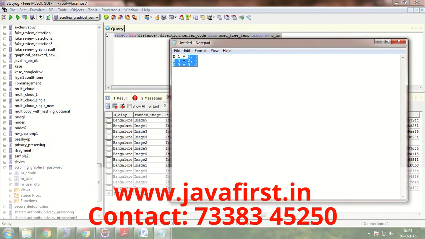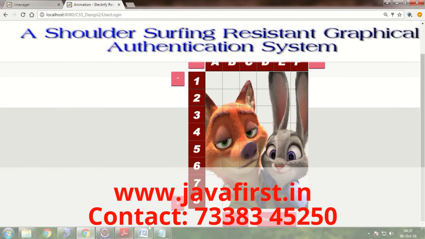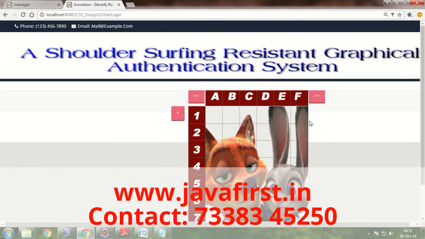For the first image, D1 should be in this position: D should be in the 4th position and 1 should be in the 5th position.